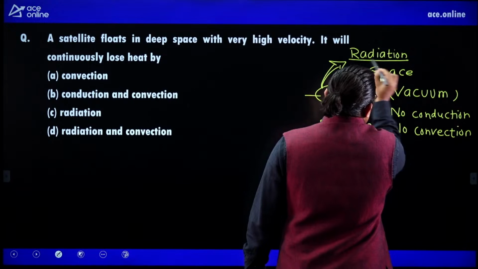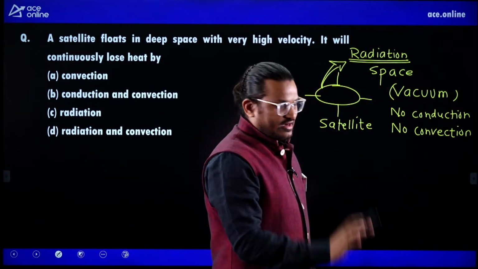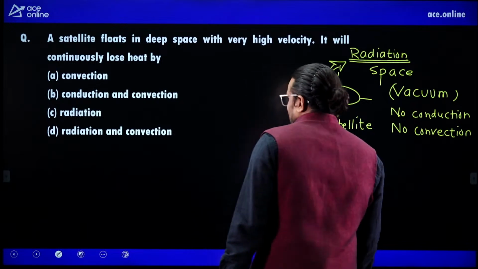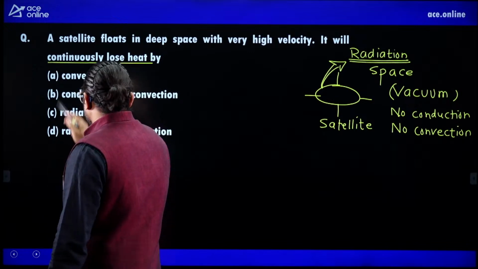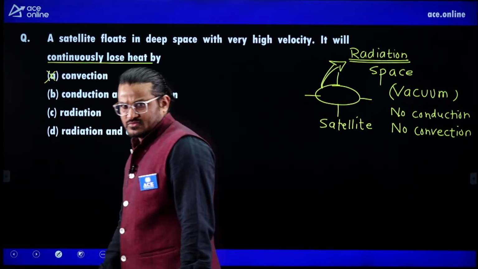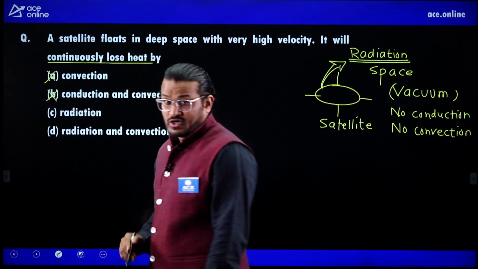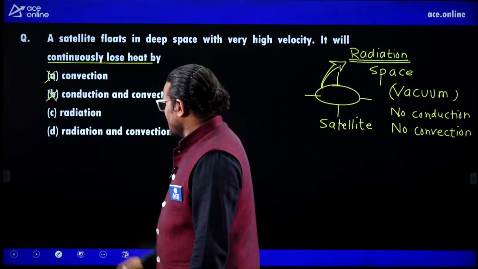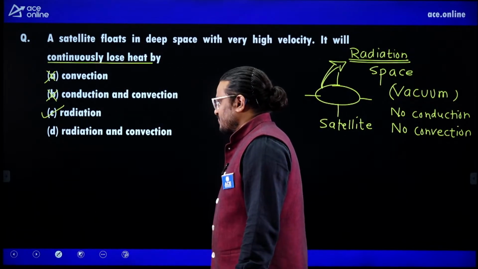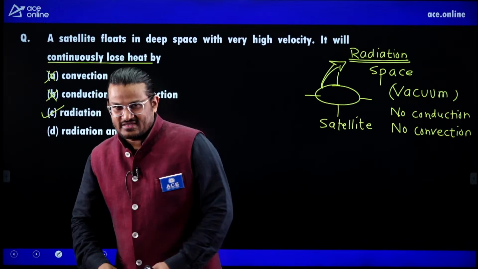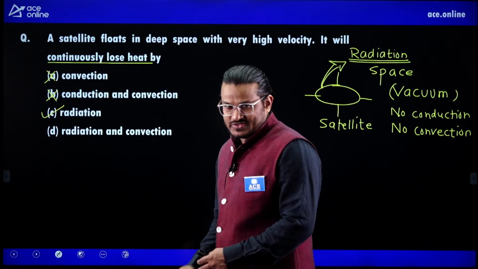So there is no conduction, no convection, only radiation. Continuously lose heat by convection? No. Conduction and convection? No, because both require a medium. Radiation? Yes. So the answer is C, that one is radiation. Okay.